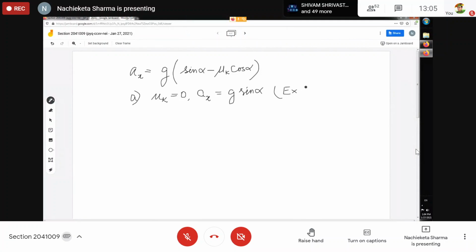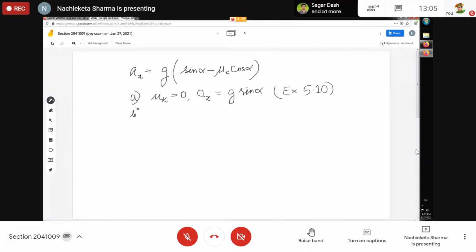Either the body will be at rest or moving with uniform velocity. If alpha is equal to 90 degrees, then sin 90 is 1 and Ax will be g, and the body will move with 9.8 meter per second square, like a free fall, isn't it? So this is when the friction is 0.